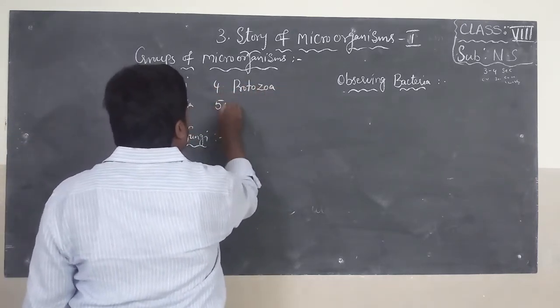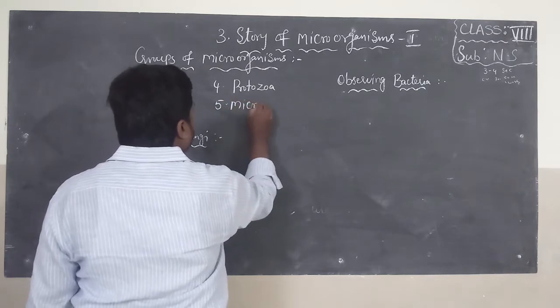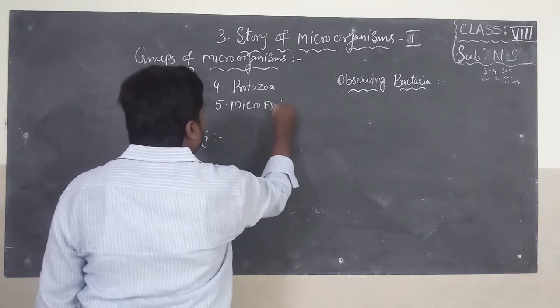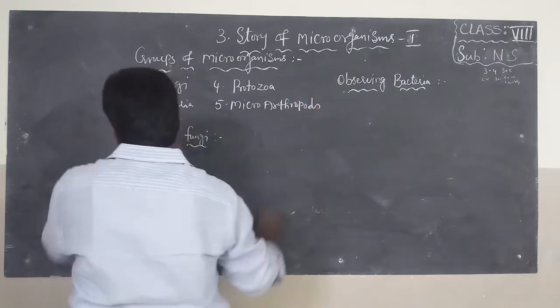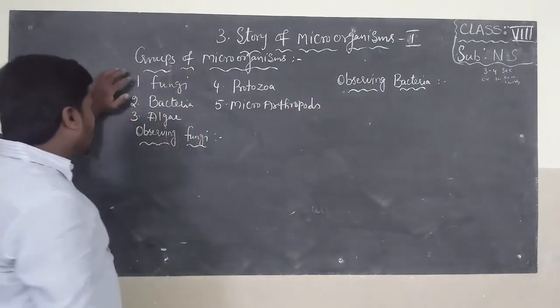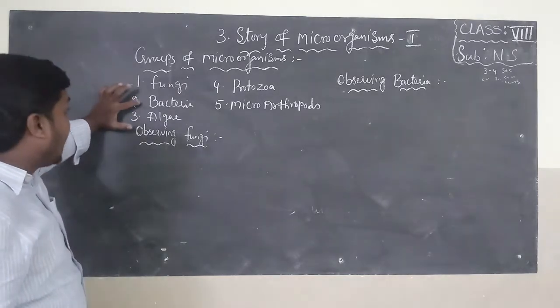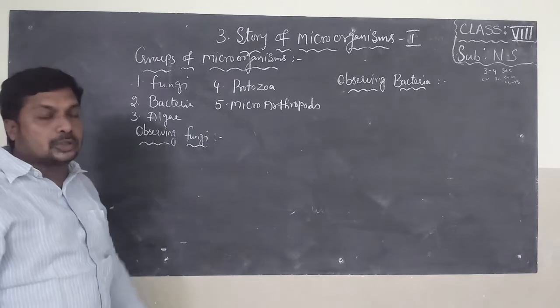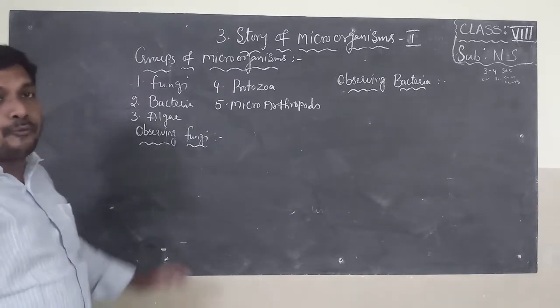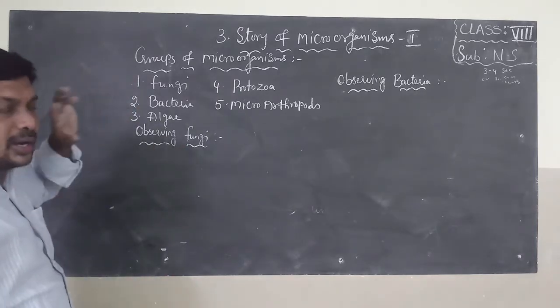Fifth one is microarthropods. So these are the 5 groups of microorganisms: fungi, bacteria, algae, protozoa, microarthropods.